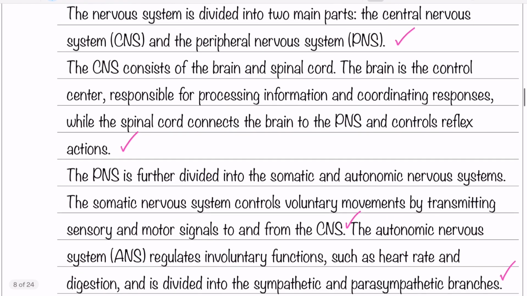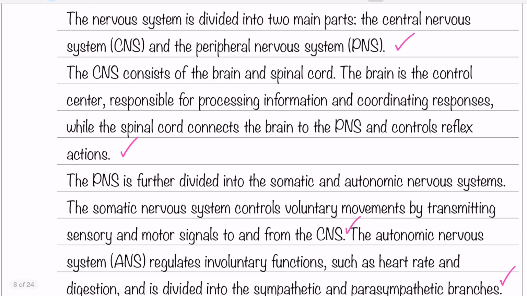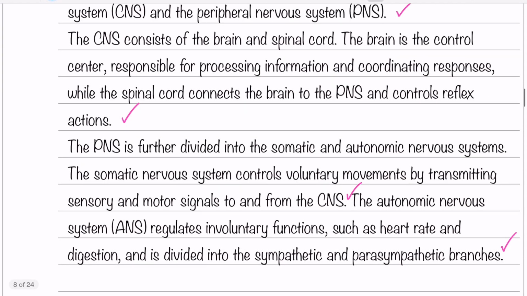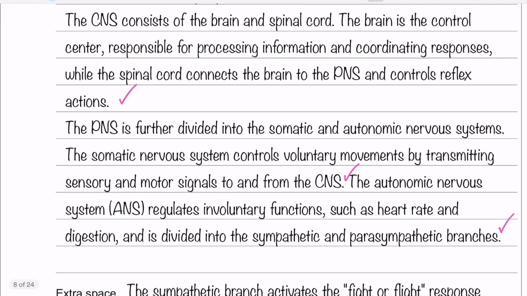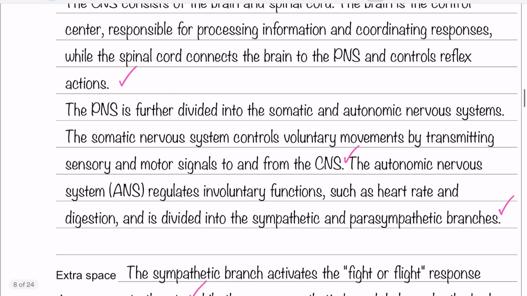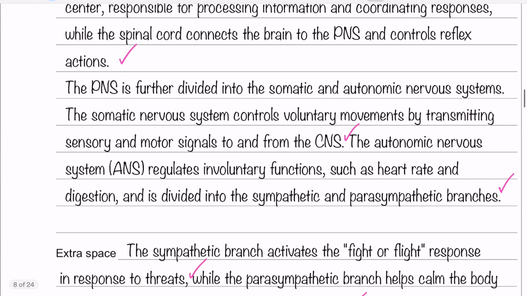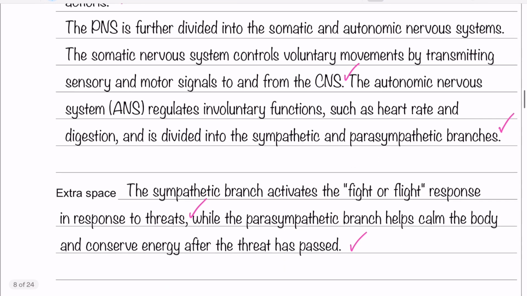Okay, so just from the top, you have the 2 main parts, central nervous system and peripheral nervous system. It's okay to abbreviate, by the way, as long as you write it out first, and then just make your way through each division of the nervous system, providing a little bit of information on what each of them does.